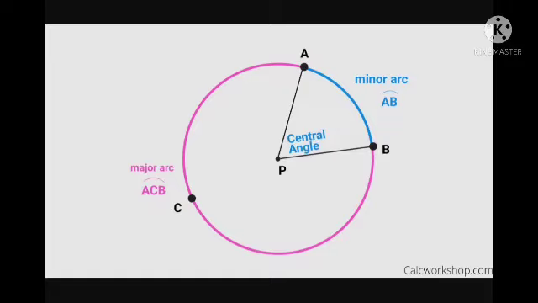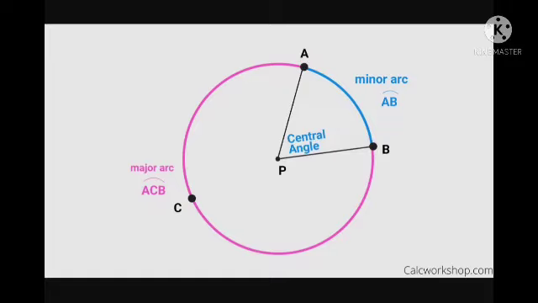This is circle P with P as the center, and as you learnt earlier, PB is the radius of the circle. PA is also a radius of the circle. Then PA and PB together enclose the arc AB, which is called the sector.